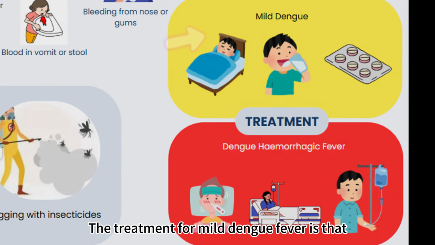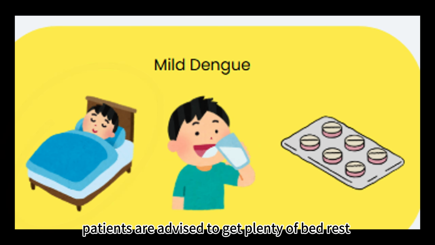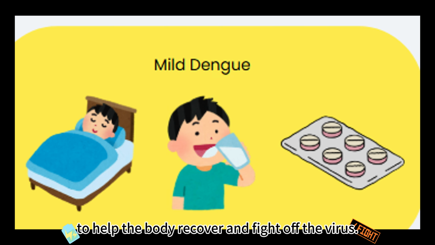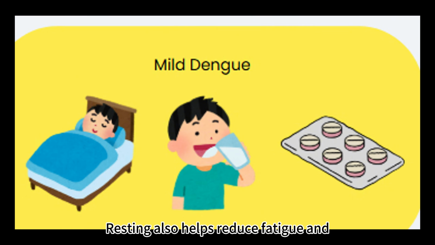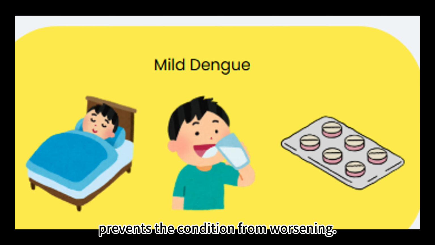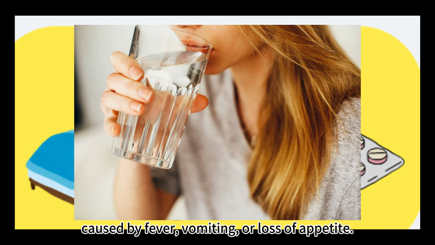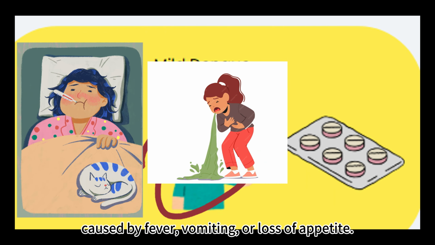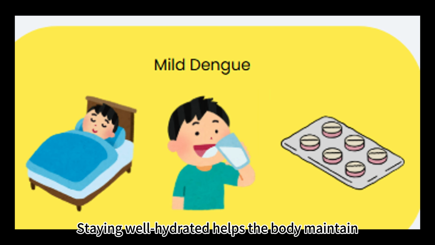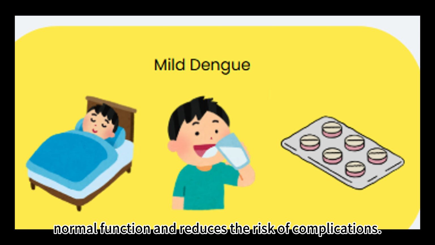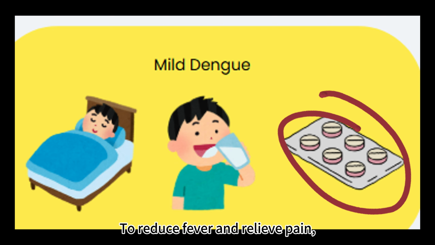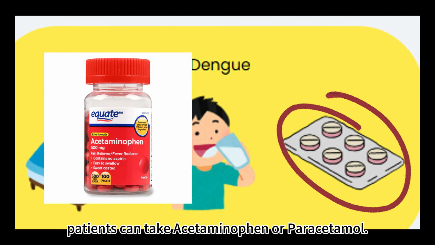The treatment for mild dengue fever is that patients are advised to get plenty of bed rest to help the body recover and fight off the virus. Resting also helps reduce fatigue and prevents the condition from worsening. It is important to drink plenty of water to prevent dehydration caused by fever, vomiting, or loss of appetite. Staying well hydrated helps the body maintain normal function and reduces the risk of complications. To reduce fever and relieve pain, patients can take acetaminophen or paracetamol.